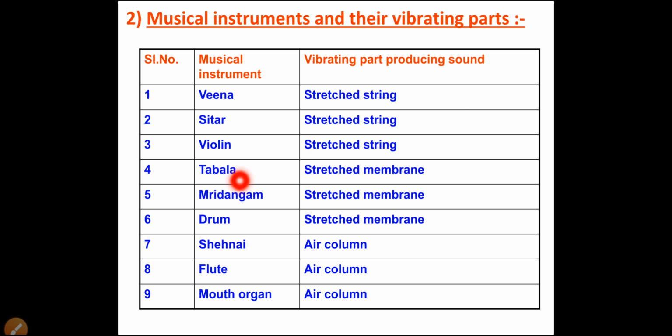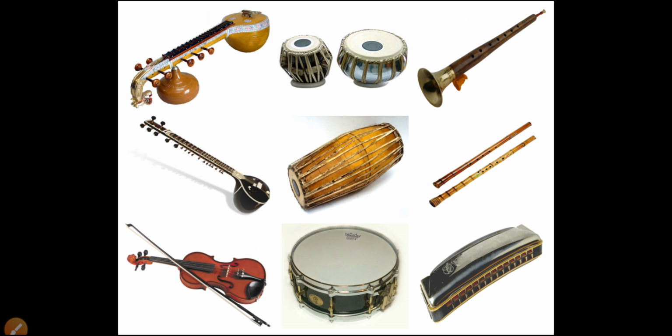Now tabla, mridangam and drum, in all these the stretched membrane is the vibrating part. And in shehnai, flute and mouth organ, the air column is the vibrating part. So we will see here which are those.